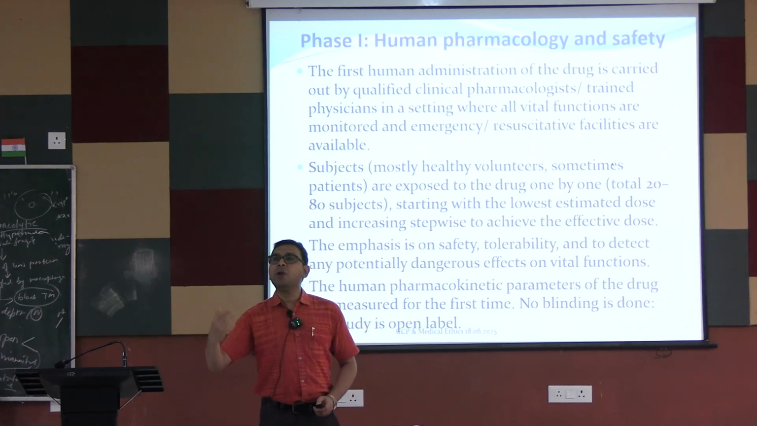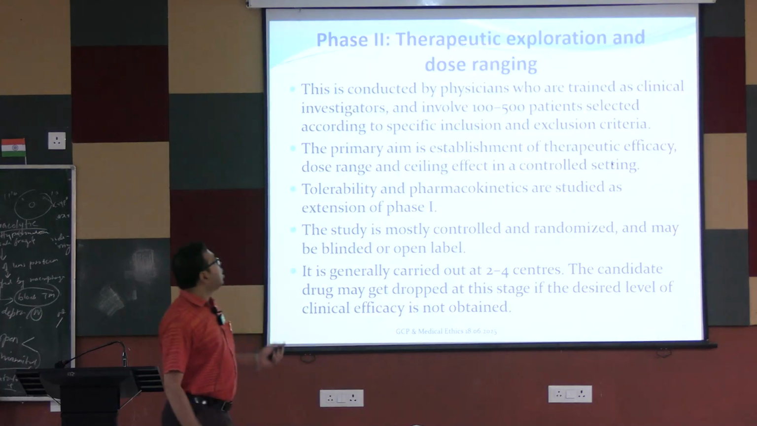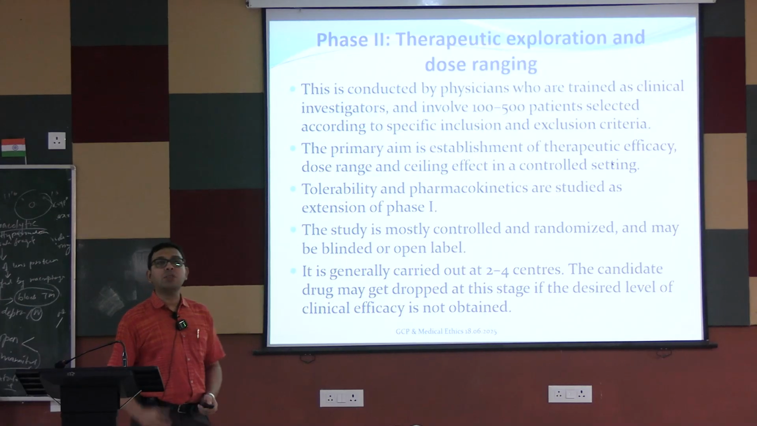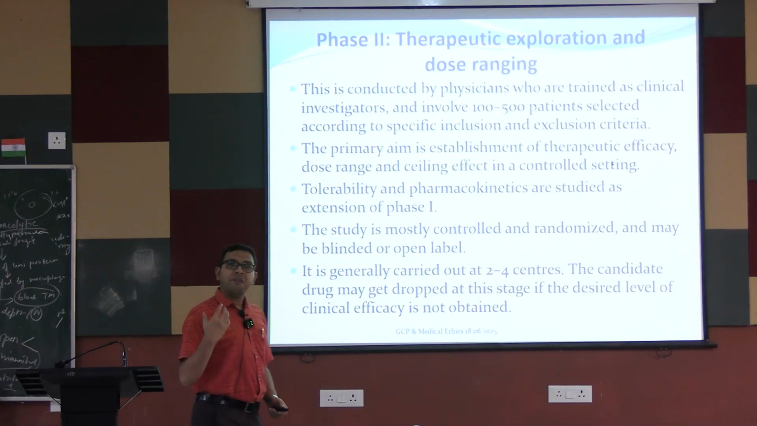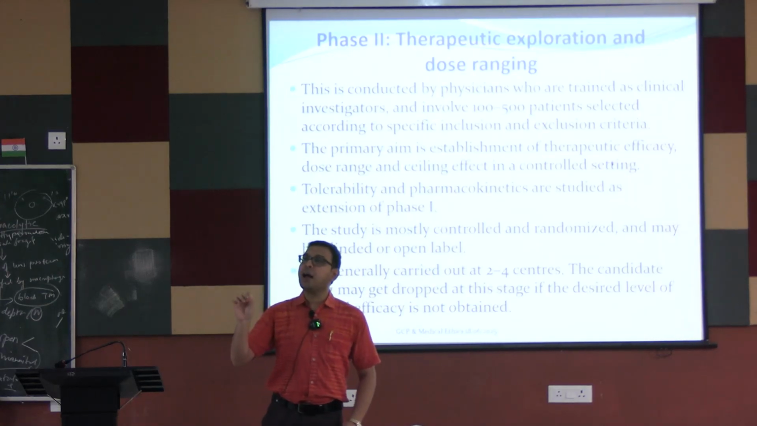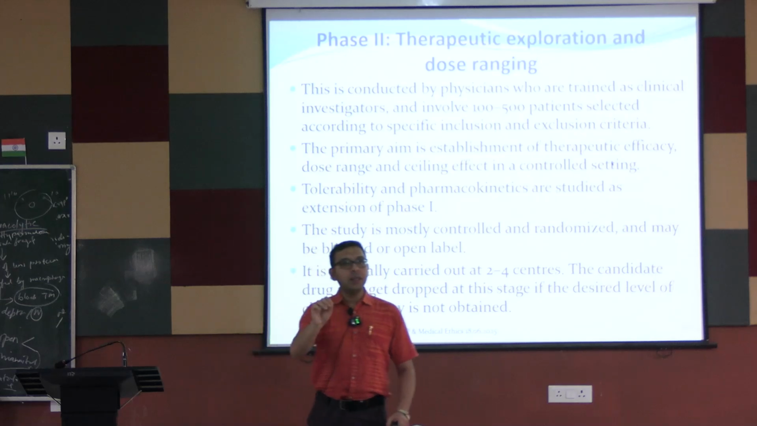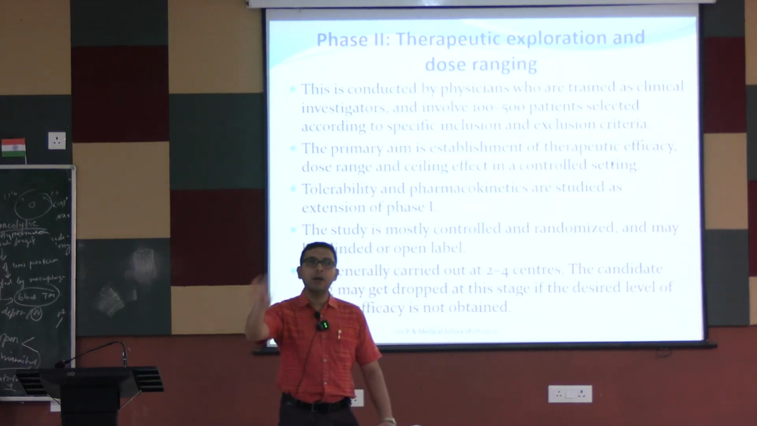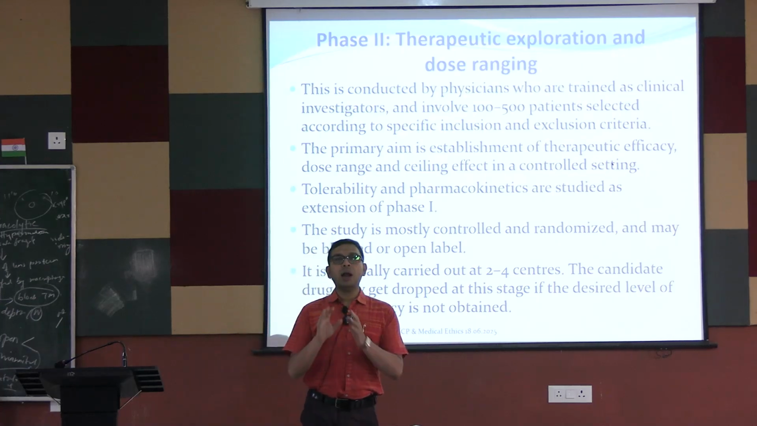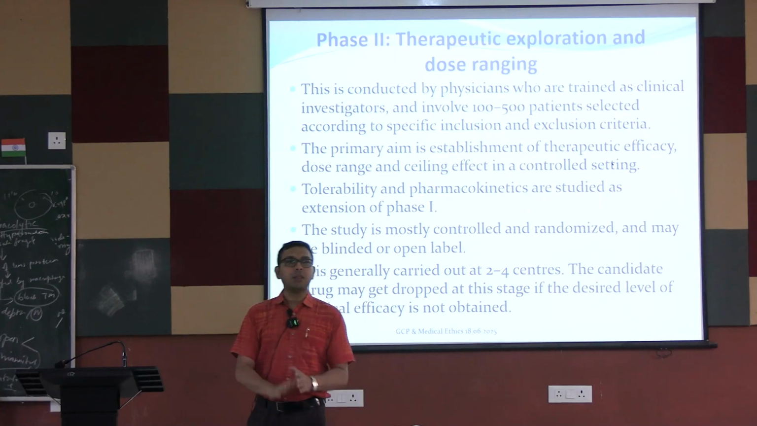Now we proceed to the phase 2 trial. Phase 2 trial is also known as the therapeutic exploration and dose ranging studies. In phase 2 trial, first we are testing the drug in diseased individuals, for the disease for which this drug is indicated. For example, we are giving some drugs for some purpose.